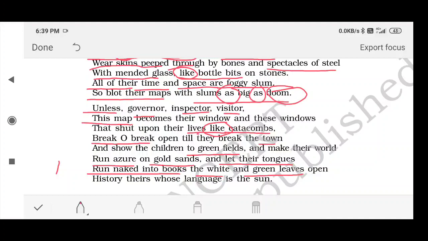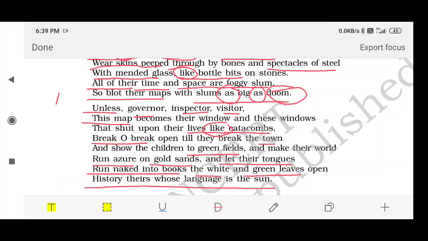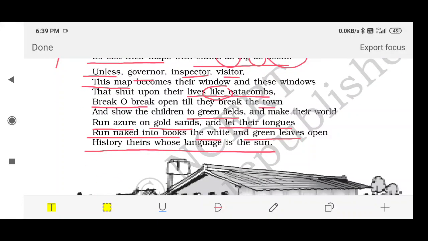Green leaves open. History, theirs whose language is the sun. This line is very, very important to understand. Please write it somewhere, because in CBSE you can get a 3 marks question on this. You need to elaborate the meaning of history, theirs whose language is the sun. What is the meaning of this line?